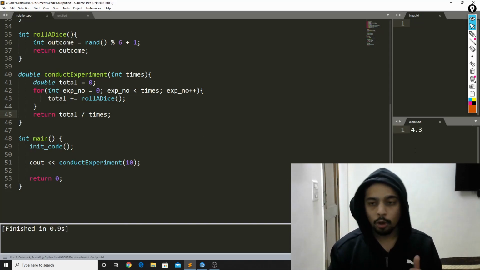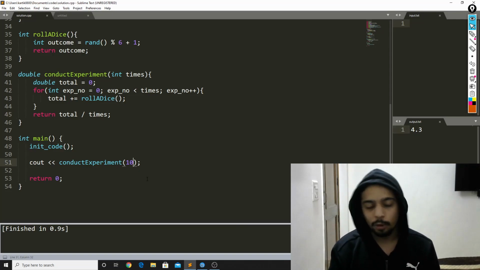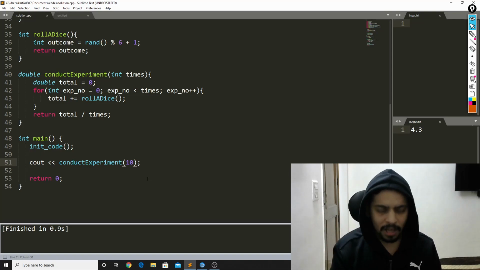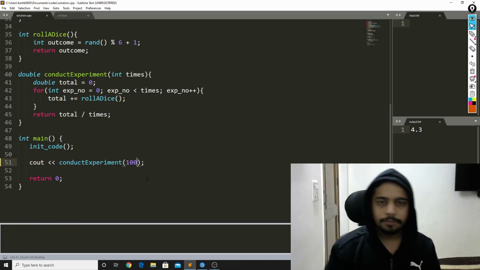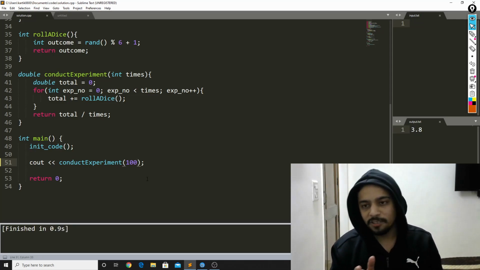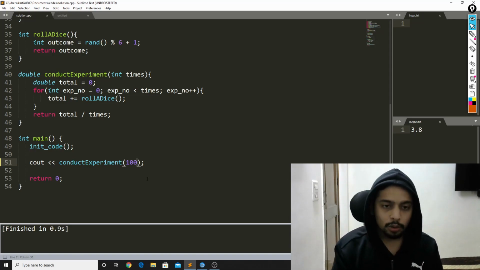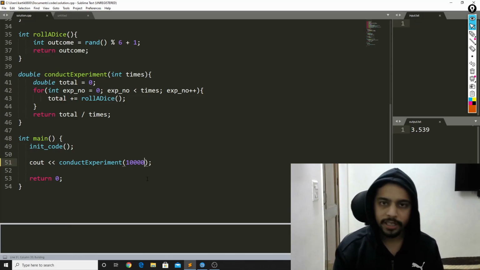My math textbook told me that the answer should be 3.5. So obviously this is wrong because my math textbook cannot be wrong, right? So instead of performing the experiment 10 times, let me perform it 100 times. And the outcome actually came closer to what my math textbook tells me it is. It became 3.8. So let's try 1000 times maybe. It got even closer to 3.5. Let me try it 10,000 times.